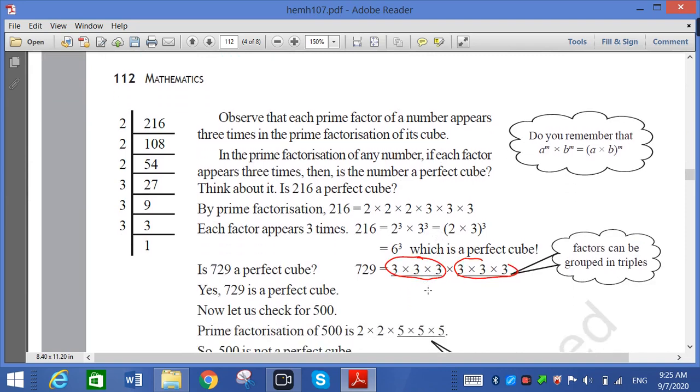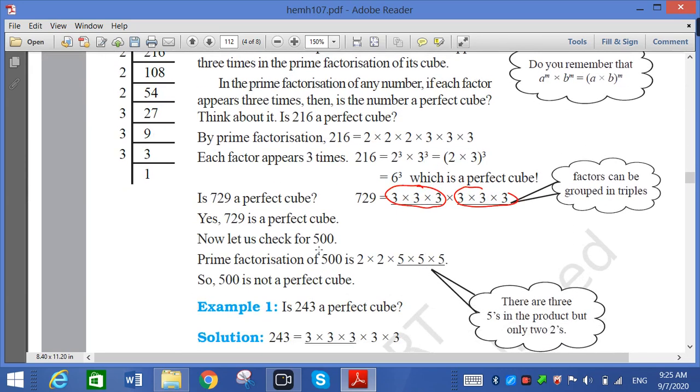Now there is one question, 500. Check whether 500 is a perfect cube or not. So what do I have to do? I have to write 500 first and start the prime factorization from 2. 250, again from 2, then 125. Again 5, 25, again 5, 5, again 5, 1.